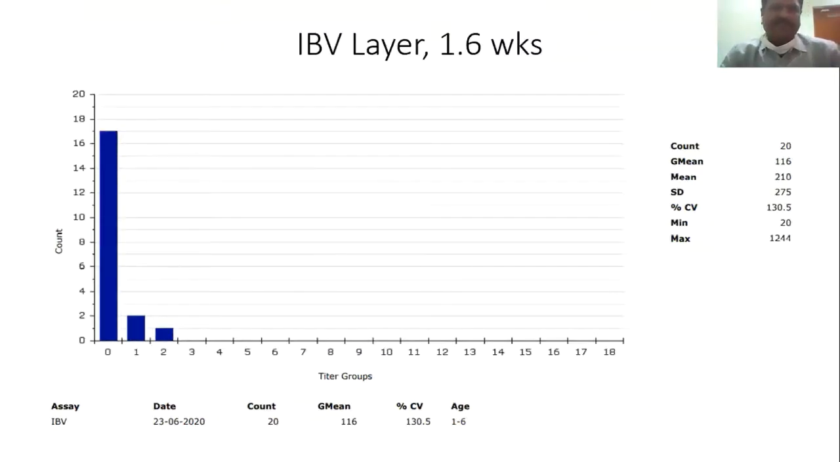Then this is an IBV layer flock at 1.6 weeks, and here we do not know the reason why the titers are checked at 1.6 weeks of age. They may have some reason, but generally this is not the right age. Maybe they want to see the maternal antibody status, because at 1.6 weeks even the vaccination response has not properly started establishing. So here most of the birds are negative, showing 0 titers.